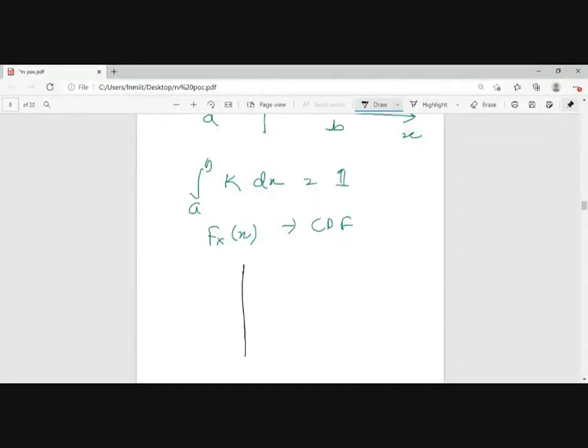From A to B, it will be a straight line. From A to B it will have a slope, because if you integrate this, I will get a straight line. And after B, it will be 1, because at B you will be achieving a value of 1, right?